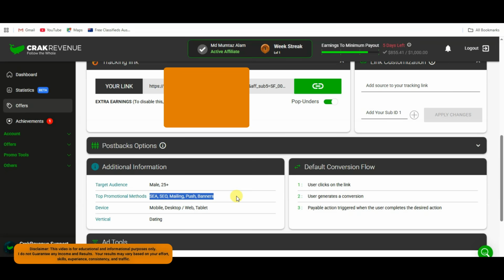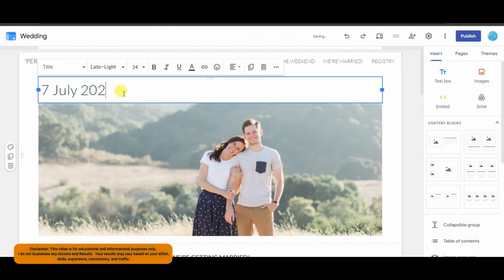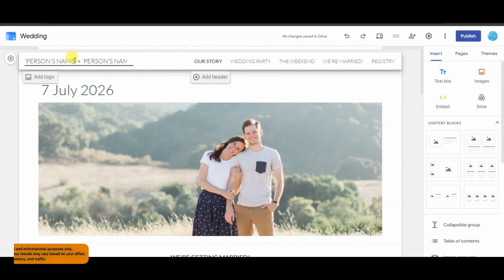Guys, first of all, you will have to create a landing page. I'm going to create a simple landing page for the CPA offer. You can go on Google Sites. Here you can see templates. I'm going to use this template. Now I'm going to customize this template. You can type your person's name.